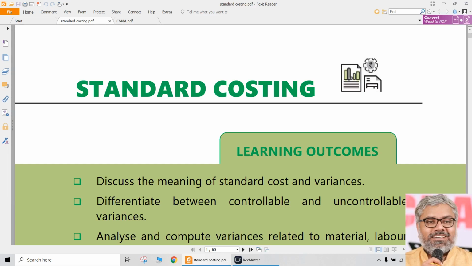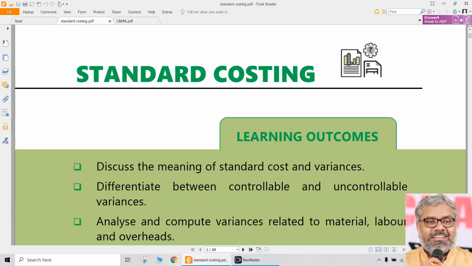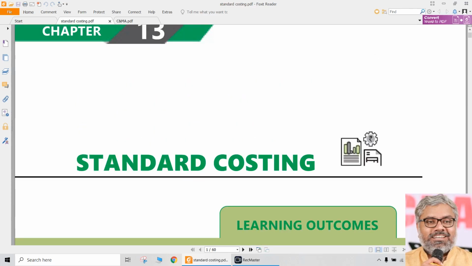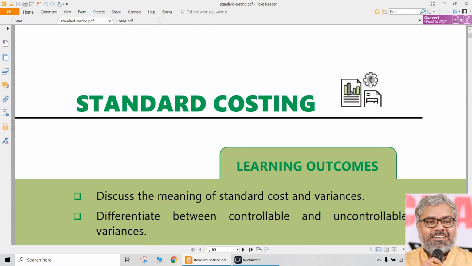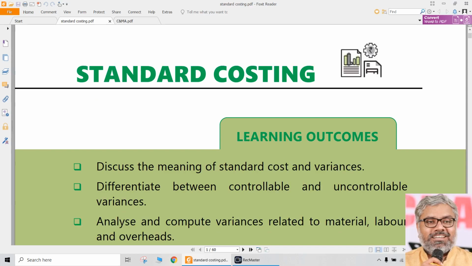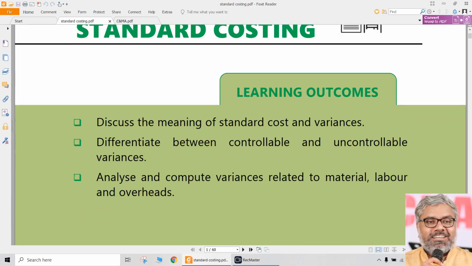Occasionally it can go up to 10 marks also when all variances are asked. But definitely, as a chapter and as a concept, this is very important, not only at the intermediate level, but even at final level, when we can call this performance evaluation or performance management.